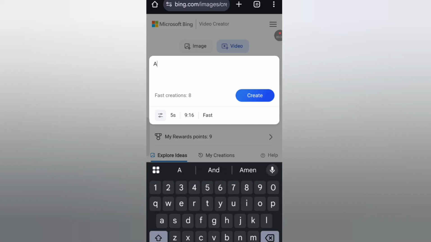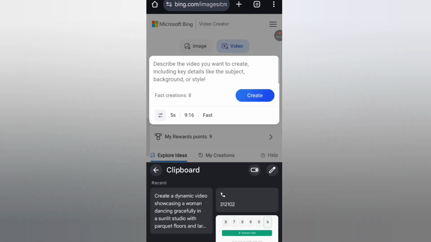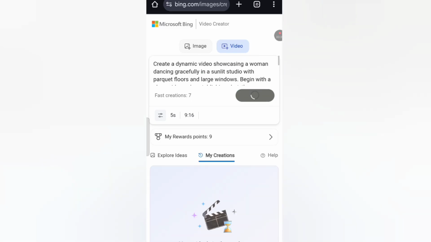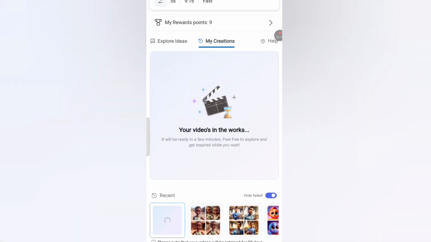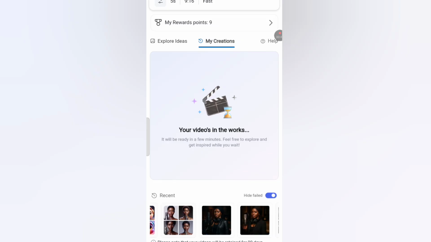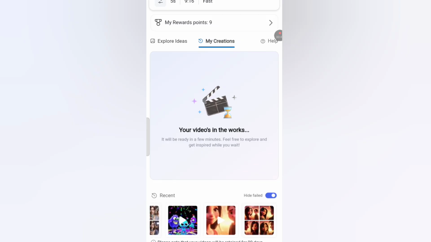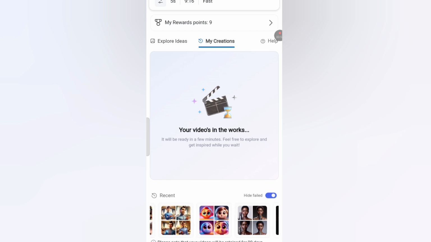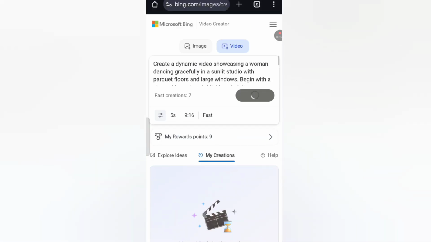Maybe, okay, I have one little prompt. Let me just paste this here, and it is going to generate the video for you. This AI generates super amazing videos and super amazing pictures. You can see the recent work I have done. This is the AI that most people use for their folktale story.